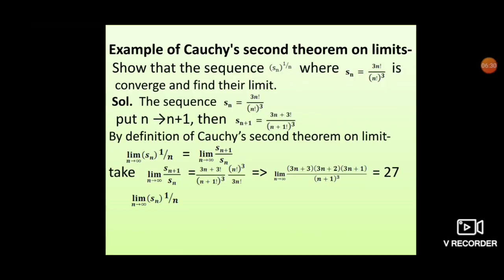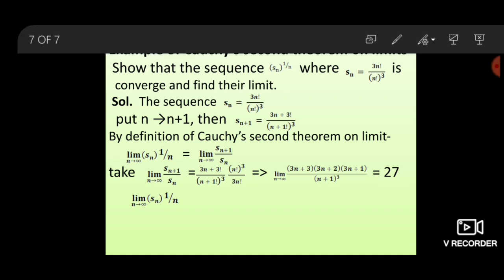Second example of Cauchy's second theorem on limit. Show that the sequence Sn to the power 1 upon n, where Sn equals (3n)! upon (n!)^3, converges and find its limit. The sequence Sn equals (3n)! upon (n factorial) to the power 3.